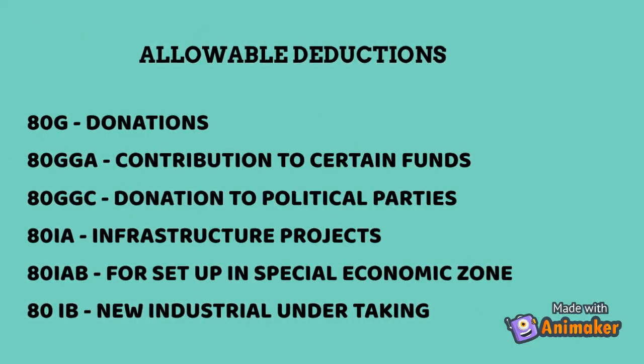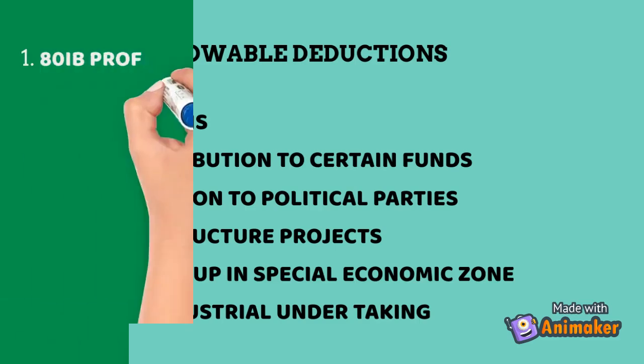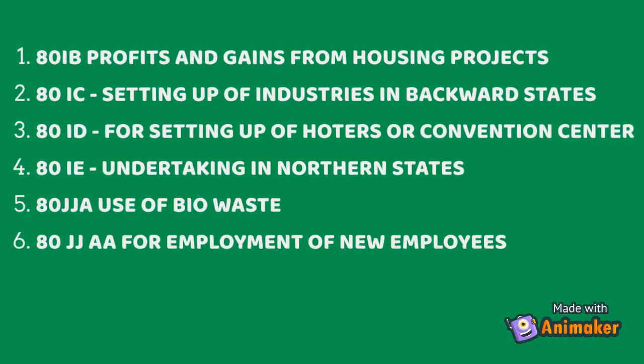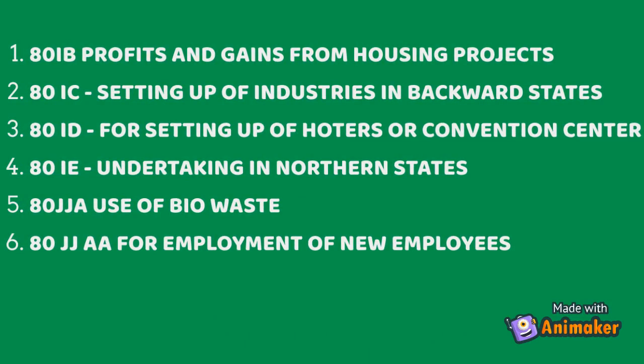Allowable deductions for assessment of firm: 80G donations, 80GGA contribution to certain funds, 80GGC donation to political parties, 80IA infrastructure projects, 80IAB for setup in special economic zone, 80IB new industrial undertaking, 80IB profits and gains from housing projects, 80IC setup of industries in backward states, 80ID for setting up of hotels or convention centers, 80IE undertaking in northern states, 80JJA use of bio-waste, 80JJAA for employment to new employees.